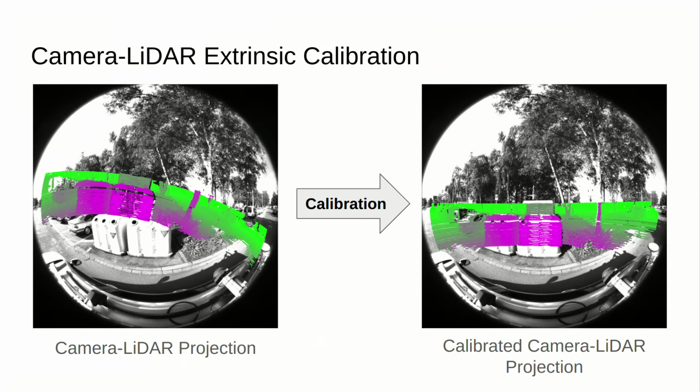Camera-LiDAR extrinsic calibration is used to fuse camera and LiDAR data into a common spatial reference frame, which is often required by sensor fusion perception functions in robotics or autonomous driving systems. On the left side, we see the projection of the LiDAR onto the camera image using the incorrect value of the extrinsic calibration. And on the right side, after our proposed calibration process, the projection of the LiDAR onto the camera using the correct extrinsic calibration.